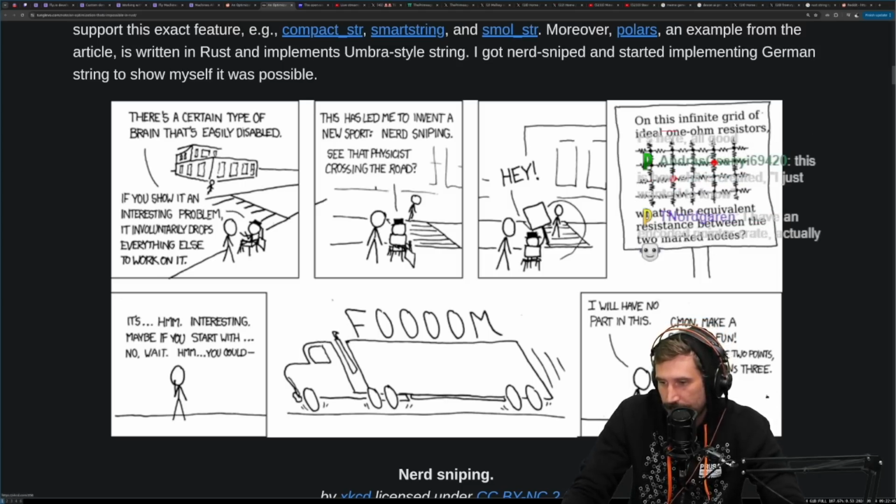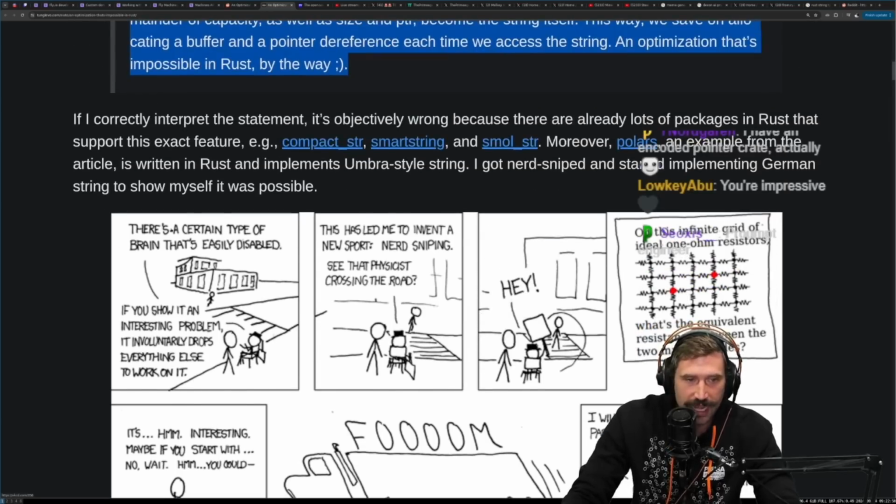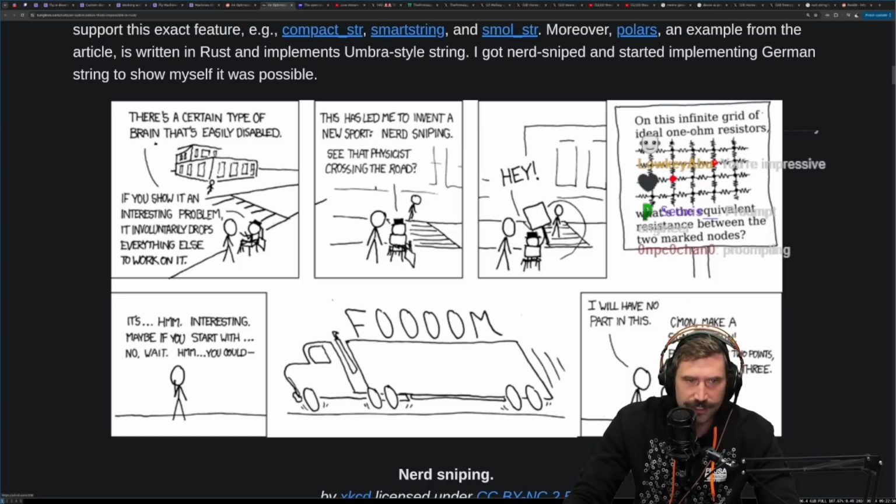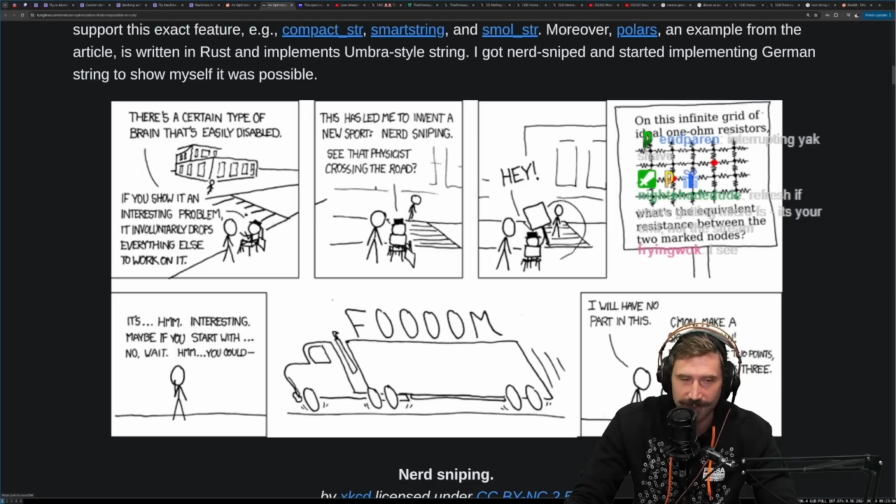All of a sudden, you find yourself programming a whole bunch, right? You just can't help it. I just can't help it. All right, let's see. There's a certain type of brain that is easily disabled. If you show it an interesting problem, it involuntarily drops everything else to work on it. Yep, it has led me to invent a new sport, nerd sniping.